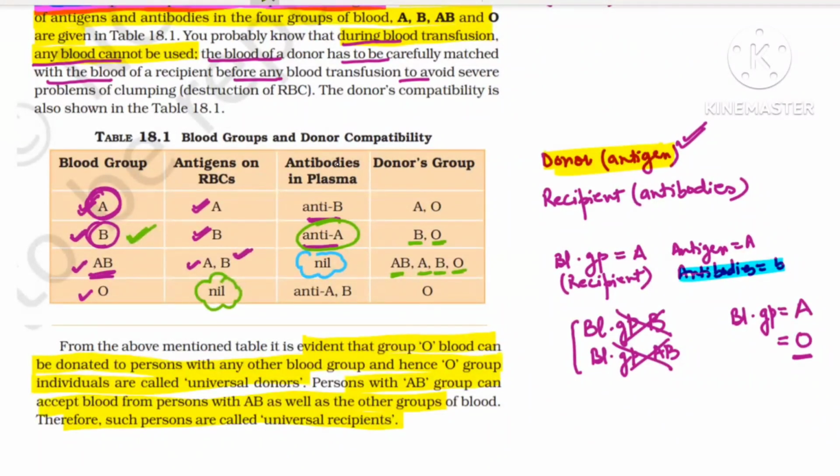Among these, O is the universal donor because the donor blood group does not have any antigen, so it will not be able to generate any antibodies. AB is said to be the universal recipient because it does not have any antibodies to destroy the antigens.